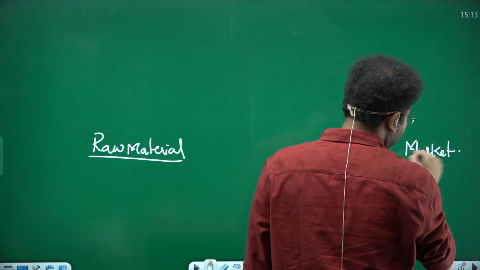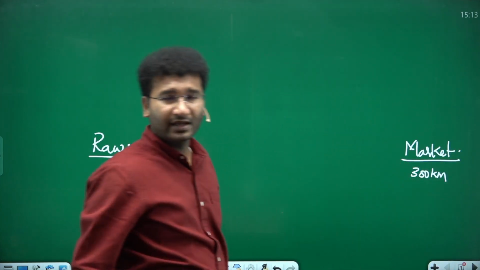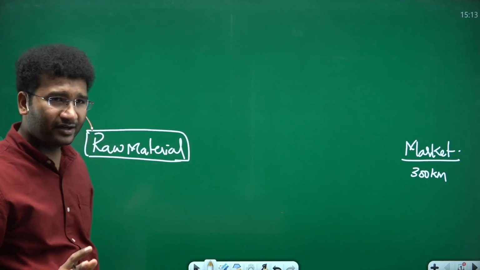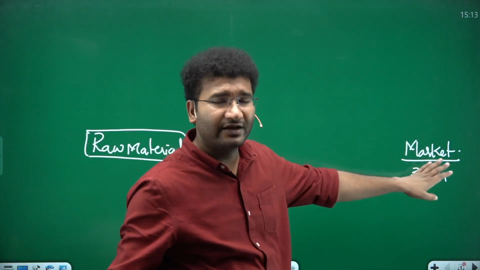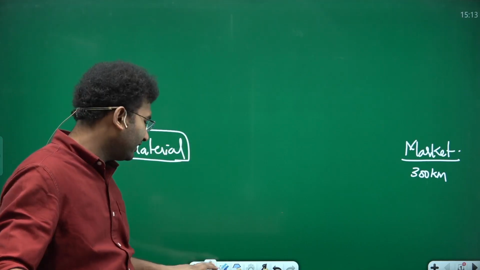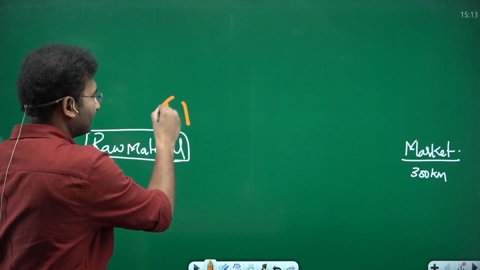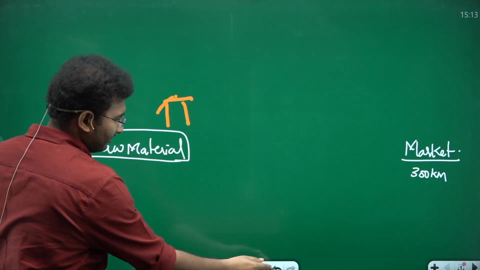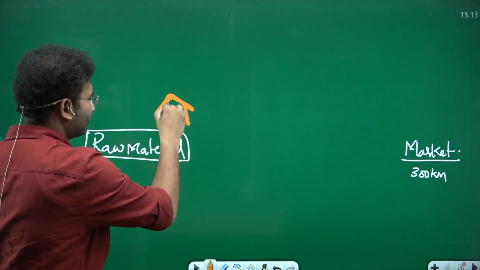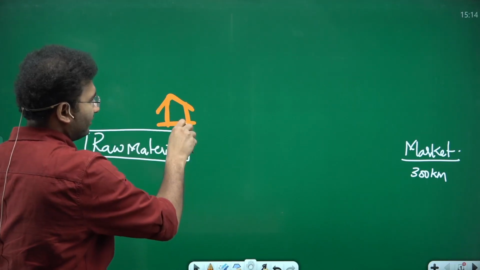This market is somewhere around 300 kilometers away from my raw material, right? So this is the raw material which I get for my industry, and this is 300 kilometers away from the raw material. Now should I set up my industry here, or should I set up my industry here?